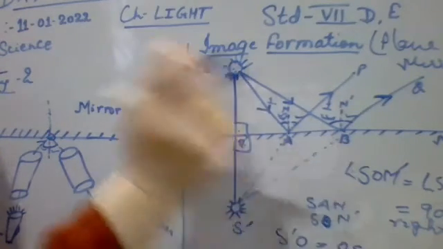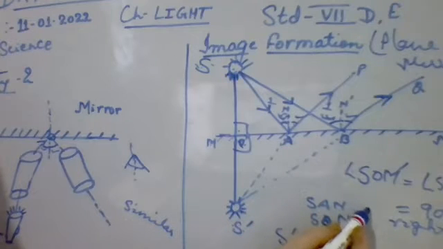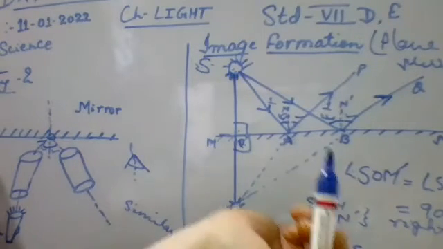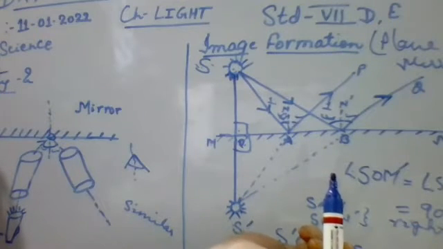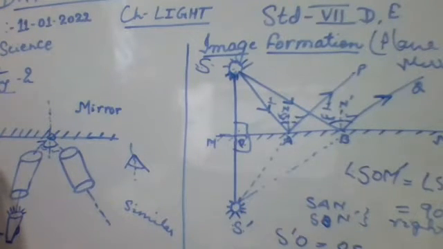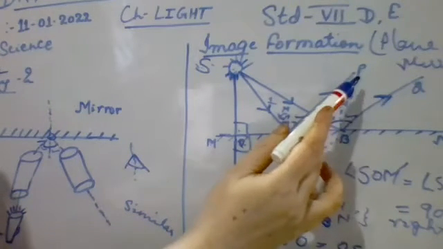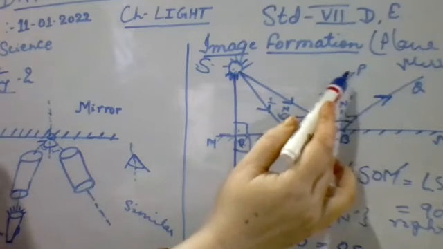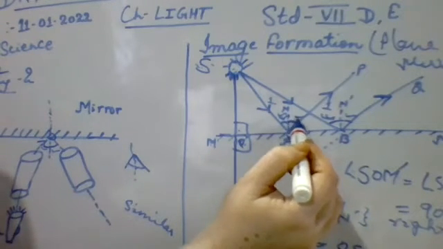Ray SA and ray SB, for these what will it be? This will be your incident angle. What will be the reflected angle? Then what will be the reflected angle? You all name it. SAP and SBQ. No, you don't name it like that. NAP and NAB. PAN you will name. This angle you are naming, right?